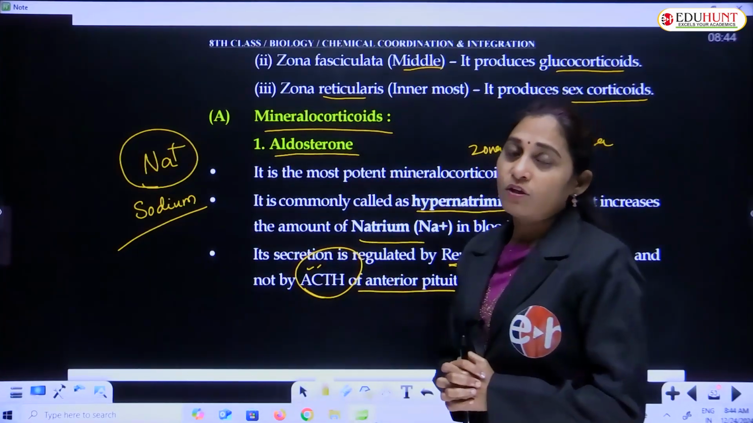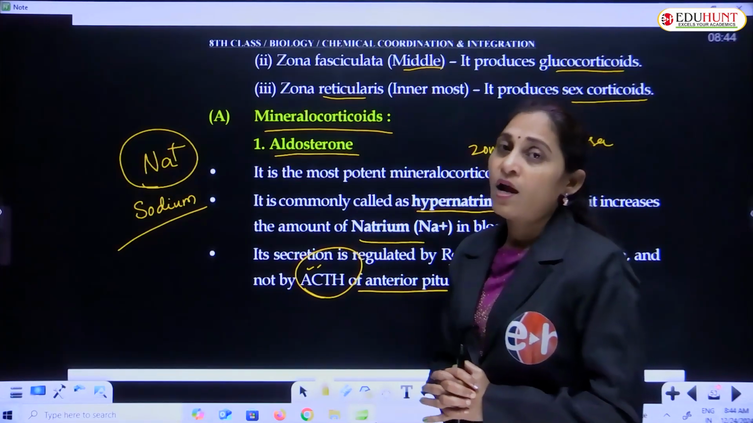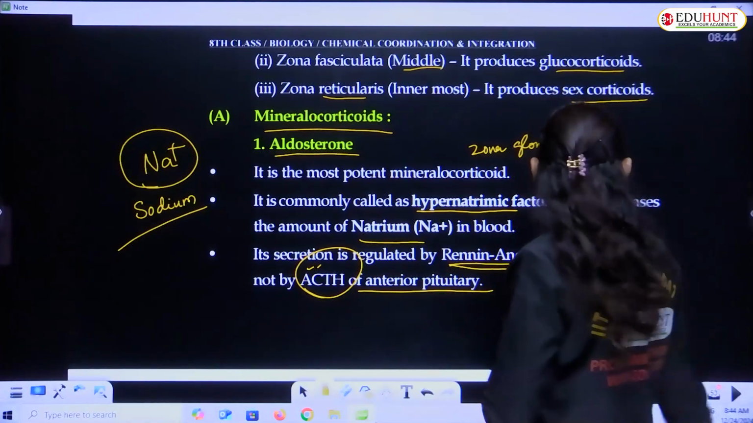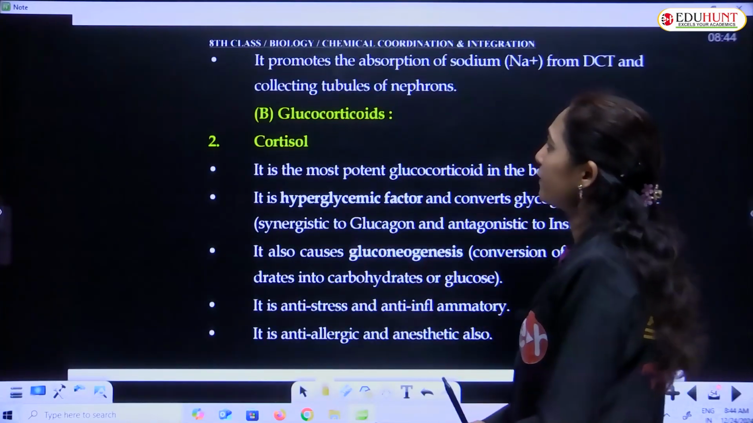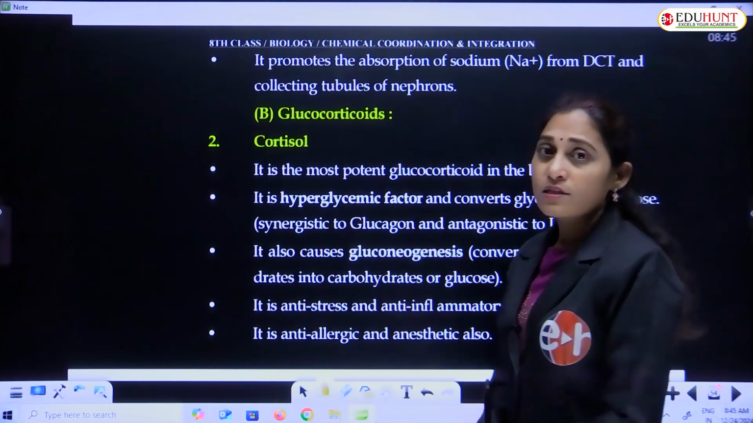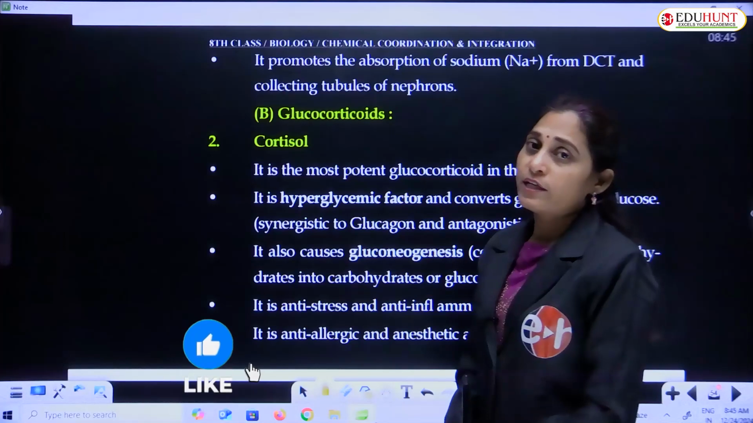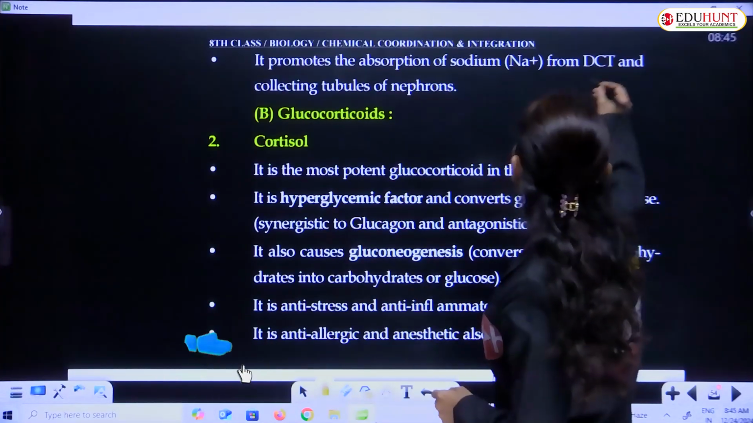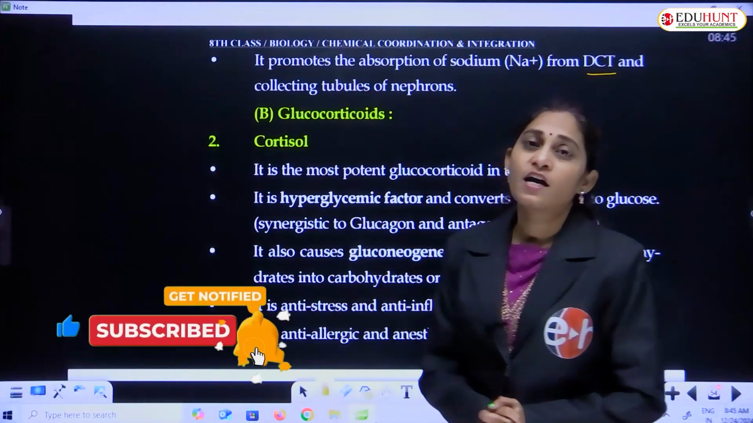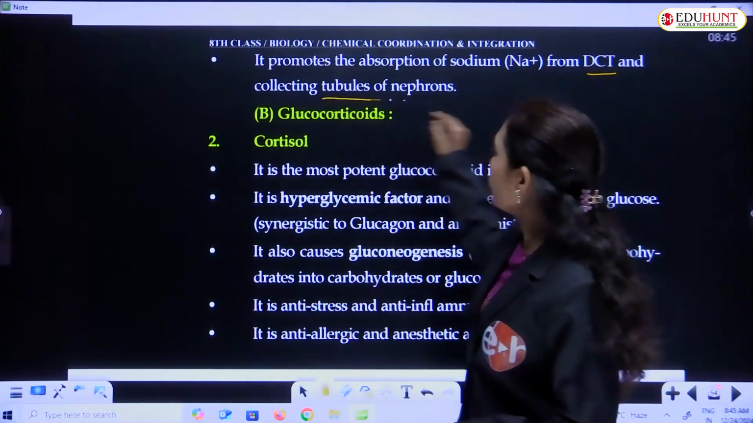It is controlled or regulated by the renin-angiotensin system and not by the ACTH of the anterior pituitary gland. And it promotes the absorption of sodium, because after absorbing the sodium, the blood sodium level increases from the DCT. What is this DCT? Distal convoluted tubule, that is present in the nephron.